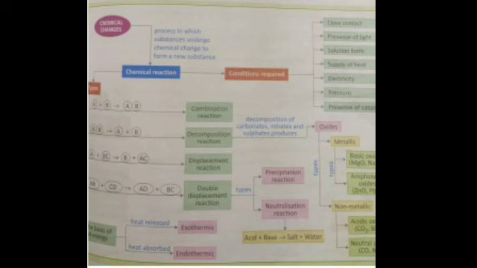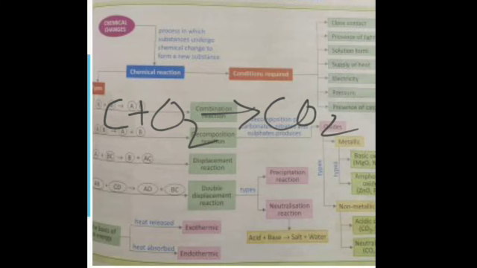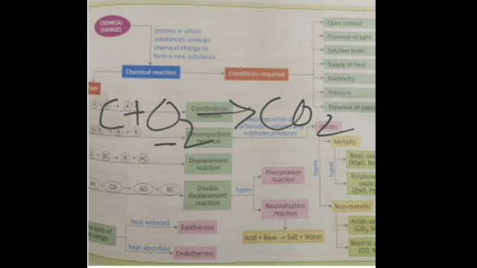Now you have seen a very simple reaction, C plus O2 gives you CO2. Carbon and oxygen are called the reactants, that is, the substances that take part in a chemical reaction. The new substances formed as a result of a chemical reaction are called the products. In this case it is carbon dioxide. So carbon and oxygen are the reactants and carbon dioxide is the product. Is it clear?